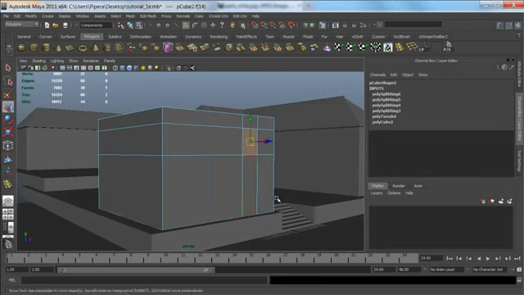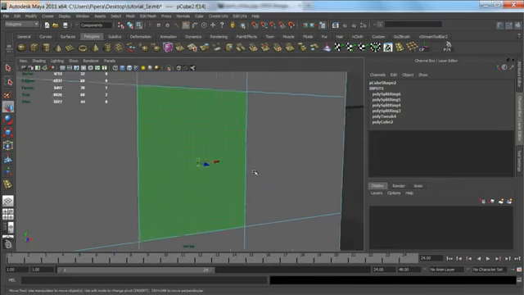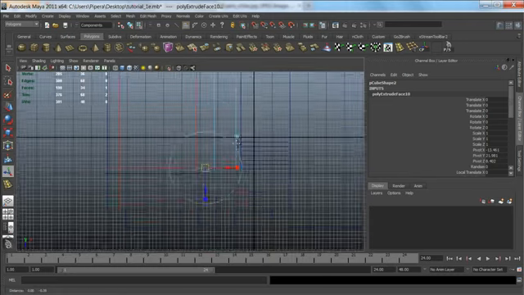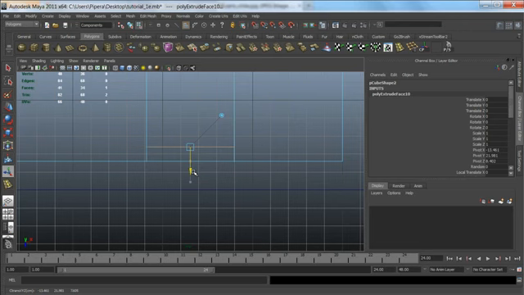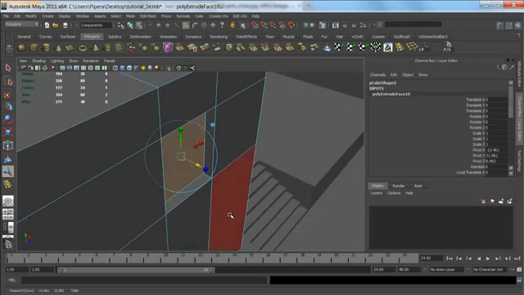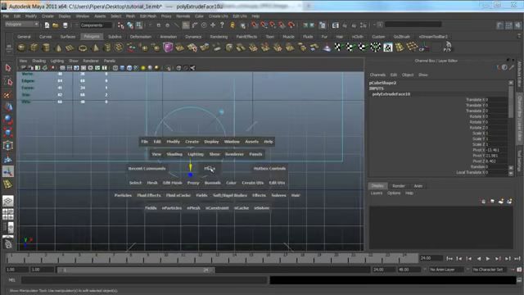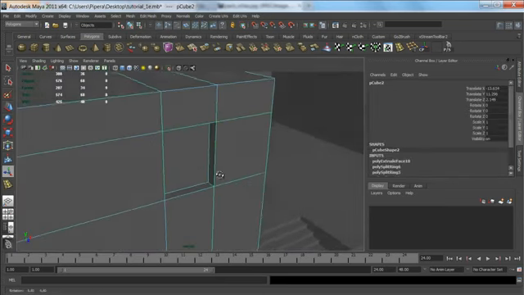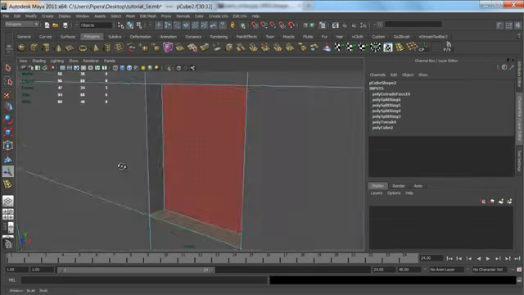Now we can select the face that will be the window, and just extrude it inward with 1 Maya unit. So this should be around 20 centimeters on Maya unit. So this will be our base for the window. The window itself will be separate. So now let's select the inward faces of the window.